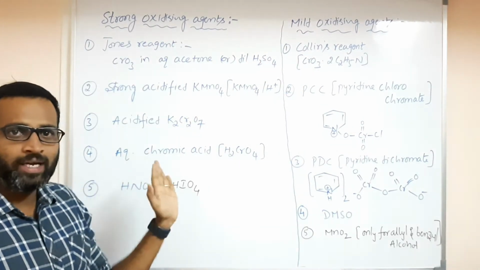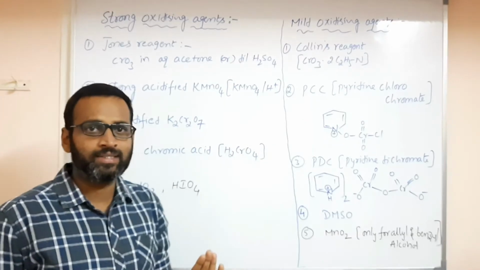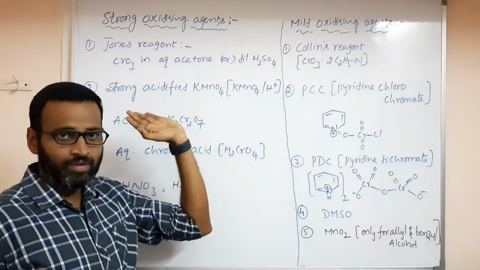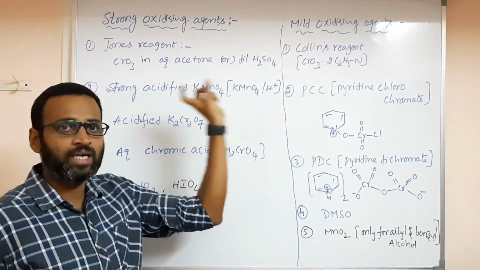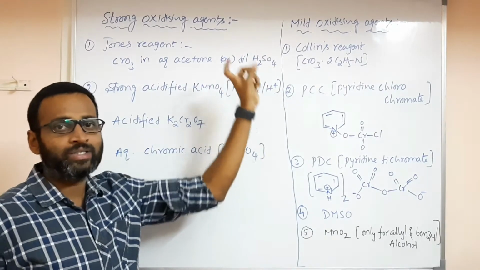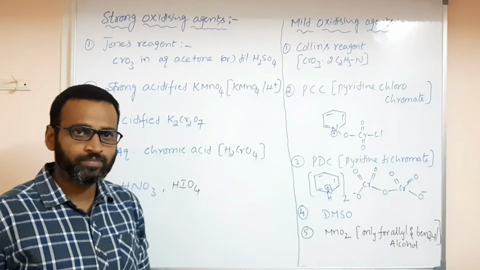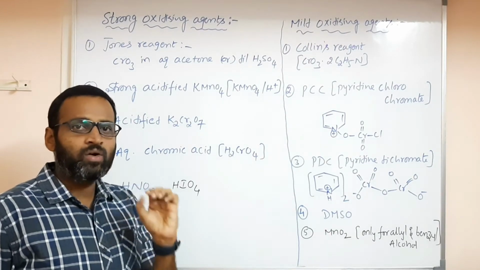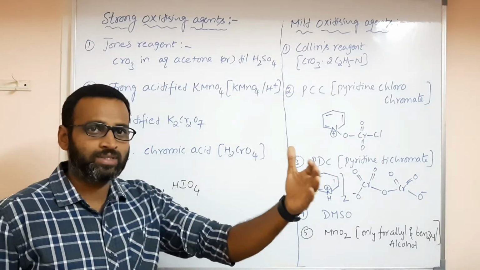Correct? So primary alcohols are first converted to aldehyde and aldehyde is converted to carboxylic acids, and you will have the same number of carbons in that particular conversion. Means alcohols to aldehydes, aldehydes to carboxylic acids, you will have the same number of carbon atoms. Okay. If the alcohol is secondary, first you will have a ketone and then the ketone is converted to carboxylic acid.